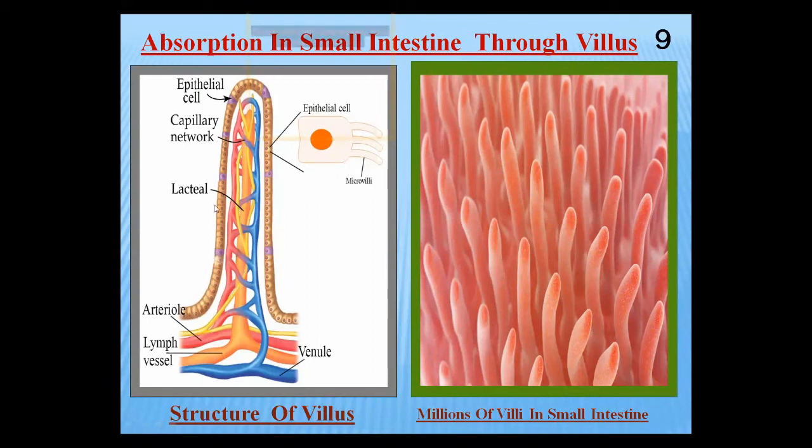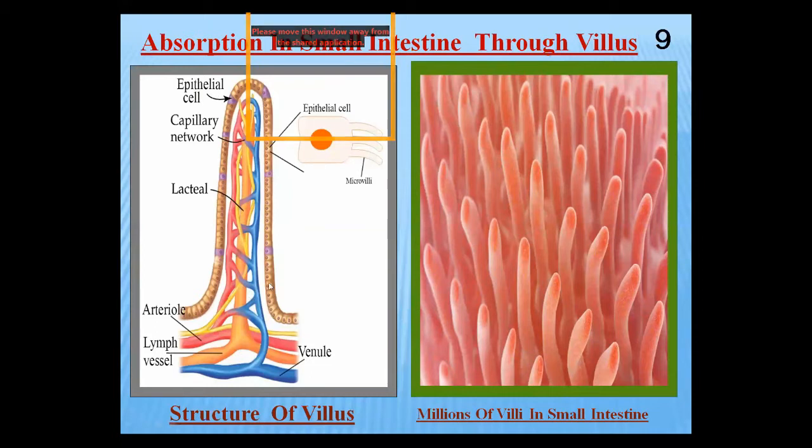This is the wall of the villus. The wall of the villus is made up of only a single layer of cells, one layer in thickness. They are very fine, like a semi-permeable membrane, and they absorb the food nutrients into these blood capillaries.